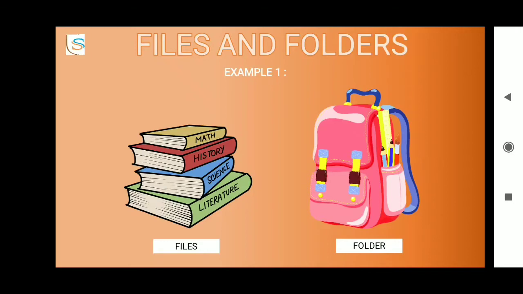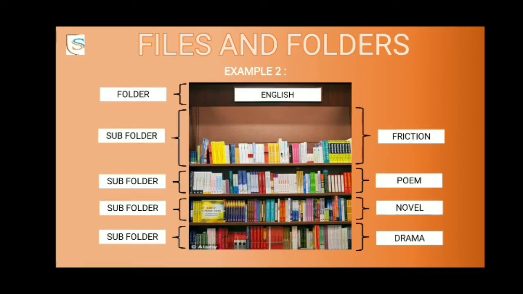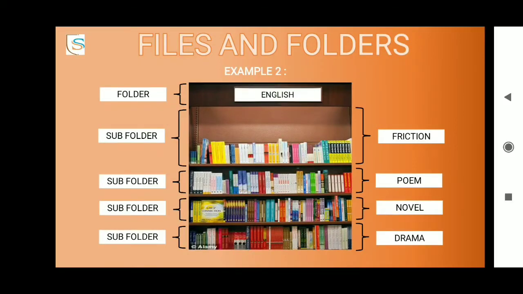Understood, everyone? We'll take a second example. This is a rack in the library which is named English. It is divided into 4 sections, and in each of these sections different books are kept. For example, in the first section, fiction books are kept. In the second section, poem books of English are kept. In the third section, novels are kept, and in the fourth section, drama. So English is basically a folder.